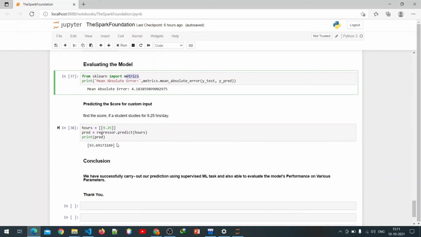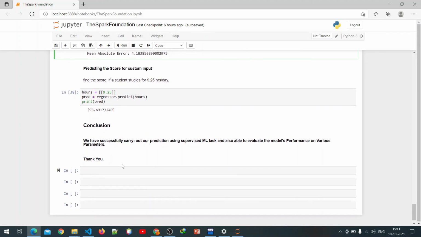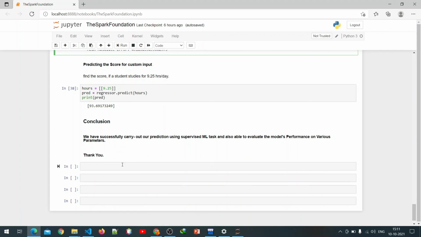We get 93.6917. It means that if a student studies 9.25 hours per day, he will get approximately 93.69% marks.